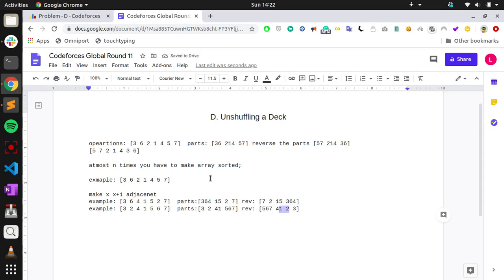So similarly, no matter how they are, we can make the two numbers x and x plus 1 adjacent. But once you make 1 and 2 close, from 2 onwards to 3 there will be other conditions. For example, once you made 1 and 2 close, take this as an example.